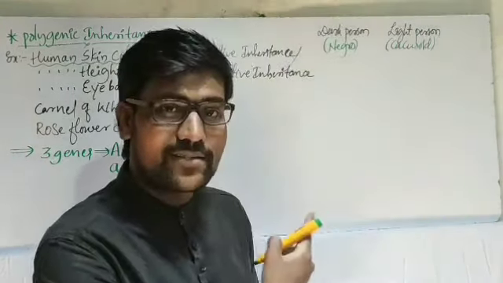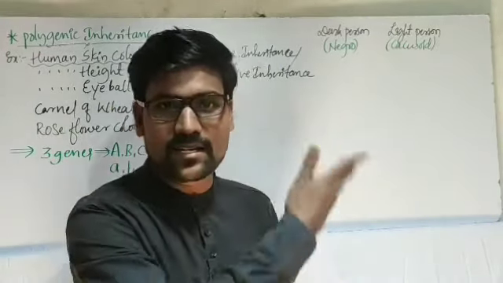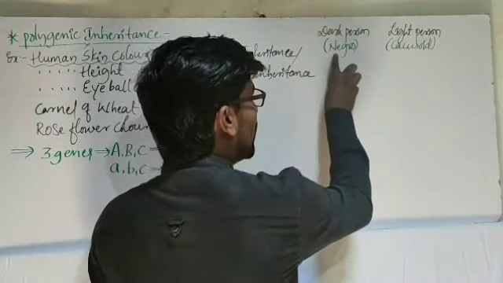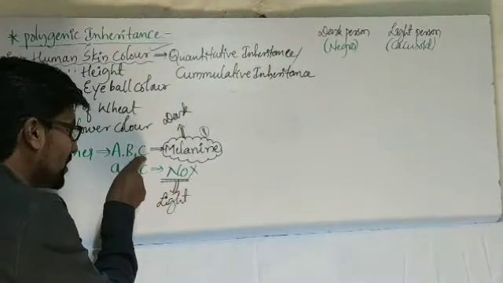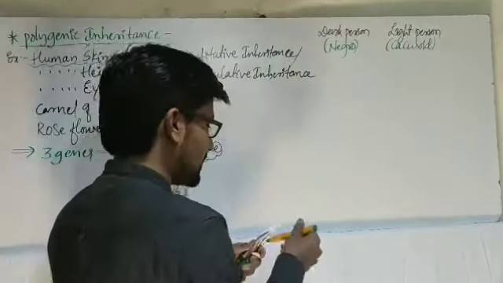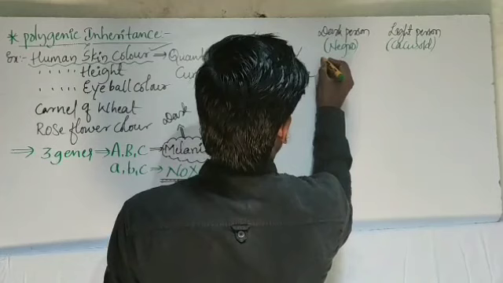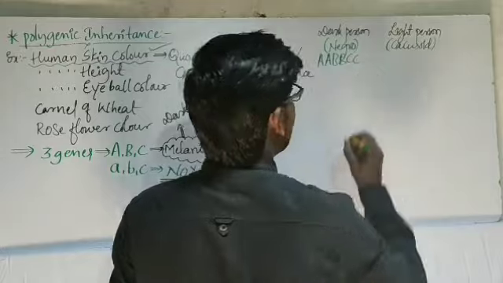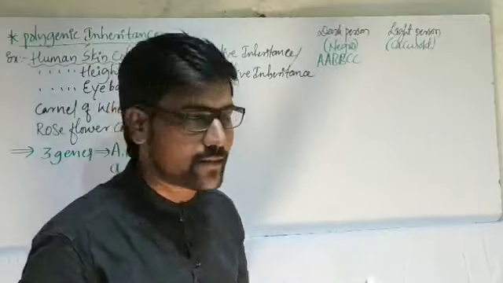Caucasoid means it is the one race in the human being where skin color is very light. For example, our Americans, light skin color, Caucasoids. So Negro and Caucasoid, if we consider, Negro skin color is very dark. Why? Because whatever I have mentioned, the dominant alleles, all are present in dominant condition, all the genes. And here genes are available in two allelic forms. Hence let me write capital A, capital A, capital B, capital B, capital C, capital C. 3 genes, 6 alleles, all the alleles are dominant. Hence skin color is very dark.